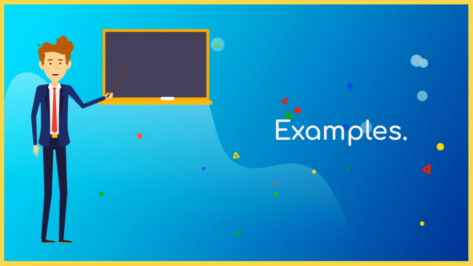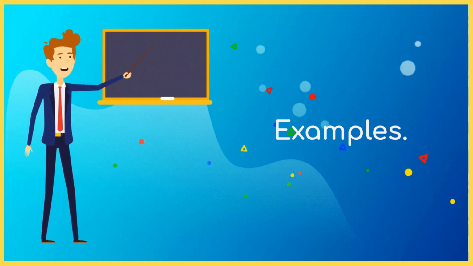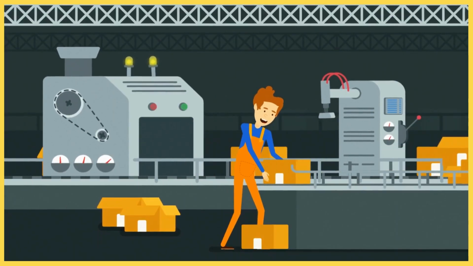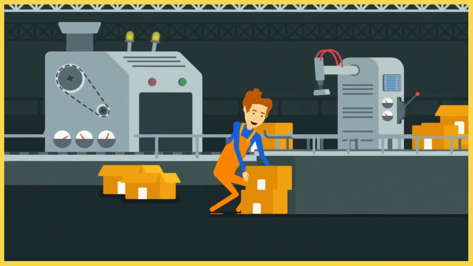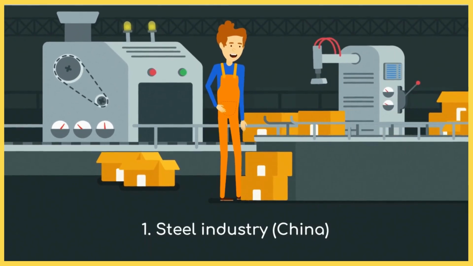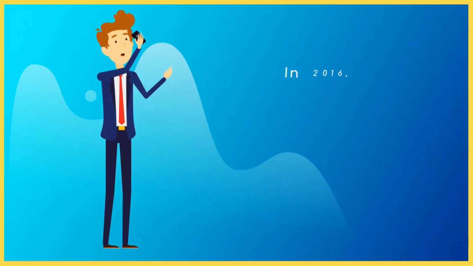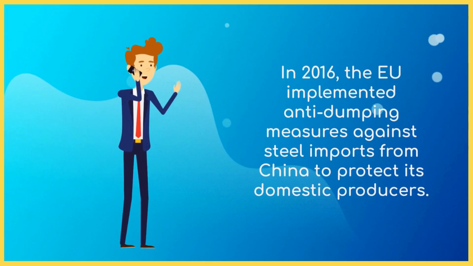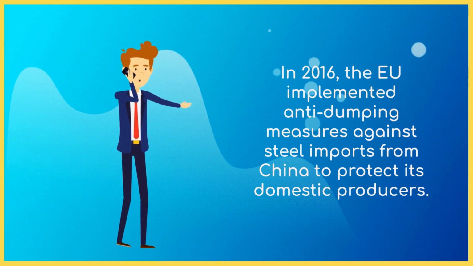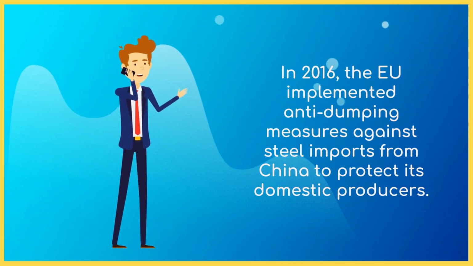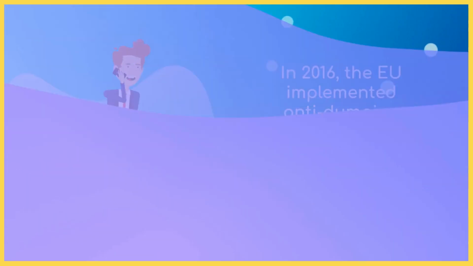Examples of dumping around the world. 1. Steel industry, China. China has been accused of exporting steel at prices below production costs, which has affected the steel industries of other countries. For example, in 2016, the European Union applied anti-dumping measures against steel imports from China to protect its domestic manufacturers.